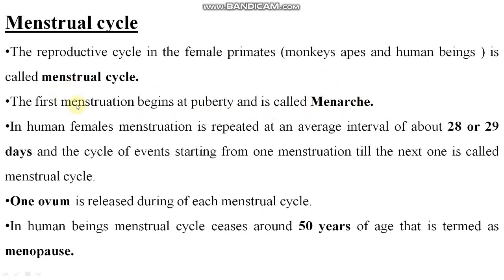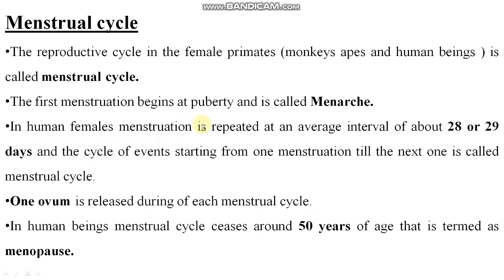Puberty age पे ही first menstruation होता है, that is called menarche. And when this menstruation cycle ceases, it happens at the age of approximately 50 years, that is called menopause, right? रिप्रोडक्टिव पीरियड या रिप्रोडक्टिव टाइम किसी भी फीमेल में होता है, duration is between the menarche and menopause, right? This time duration is called the reproductive period of any female, right?